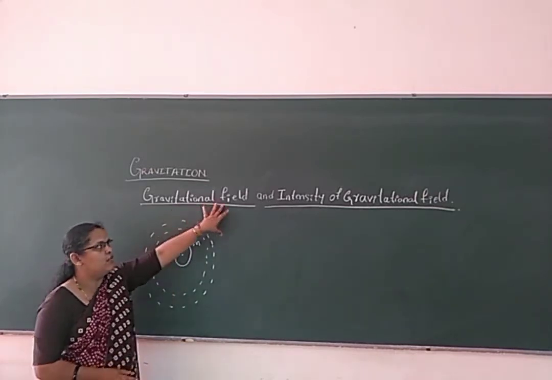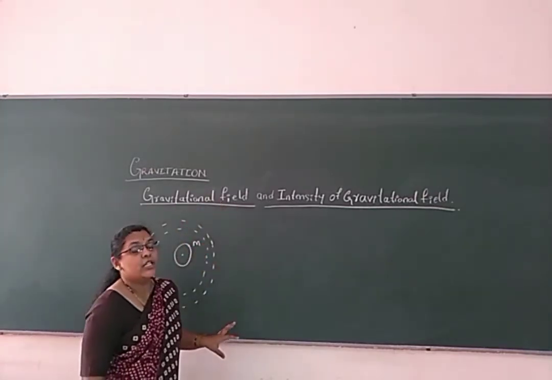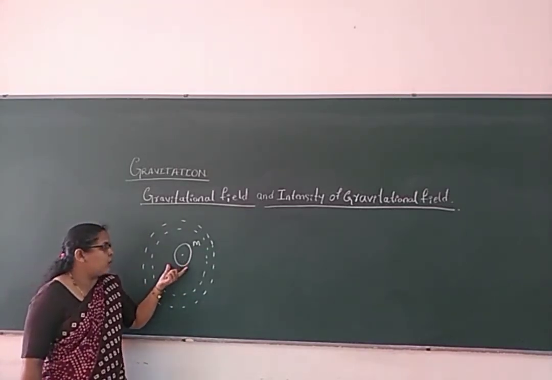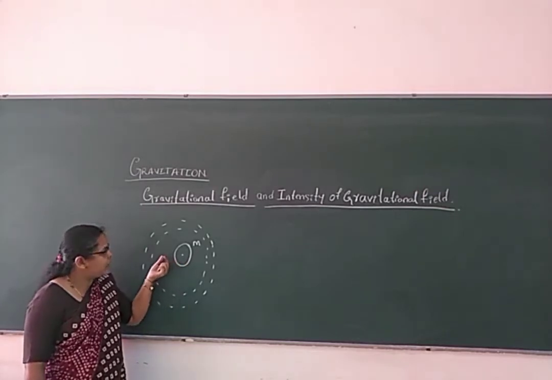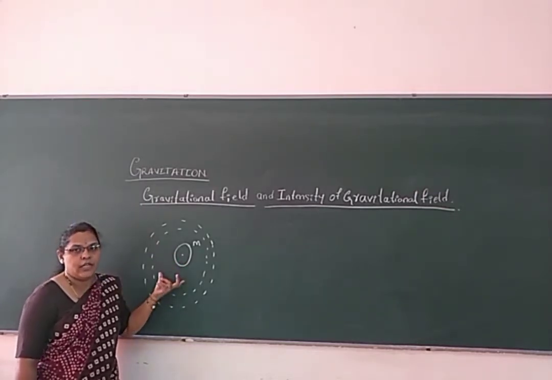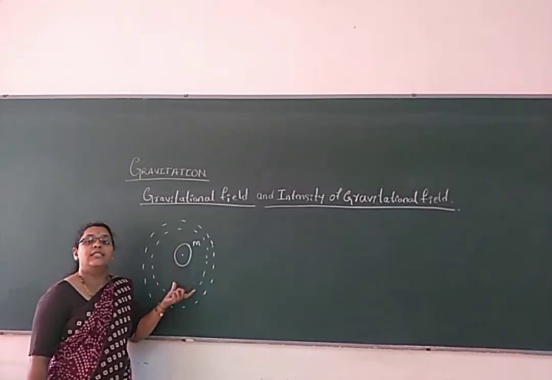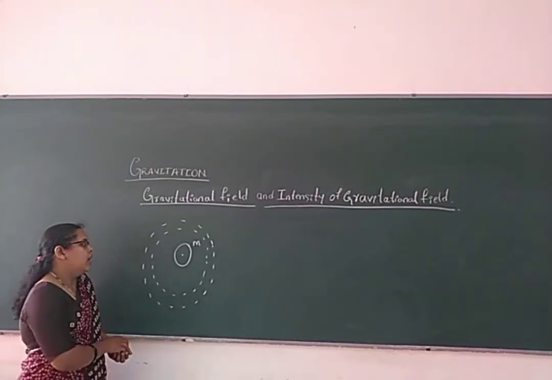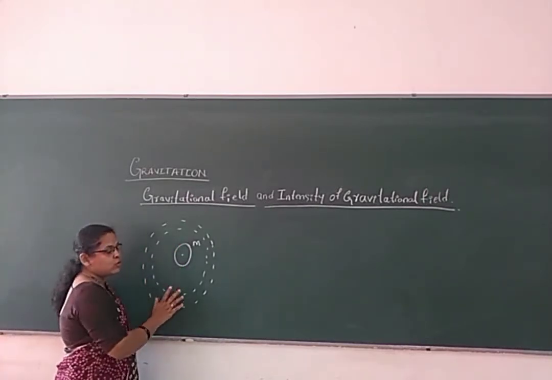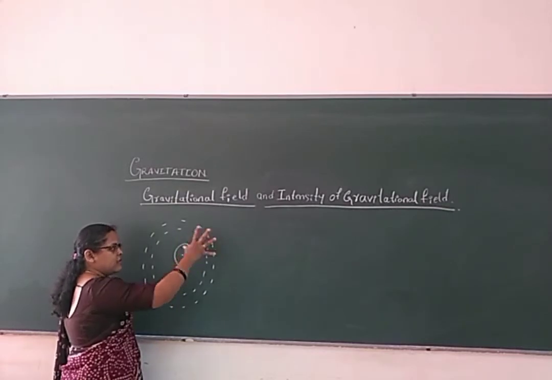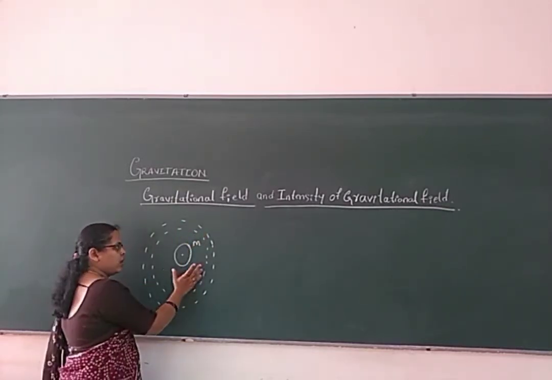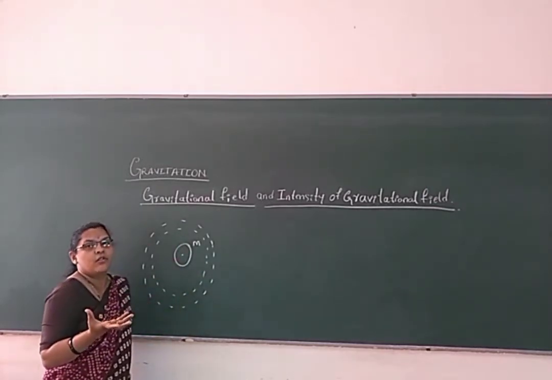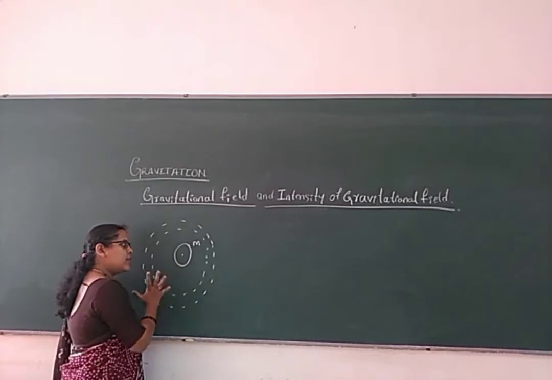That is the gravitational field. So intensity of gravitational field means if you consider a unit mass, whose mass is m here, and place it at a point in the gravitational field, the presence of that unit mass does not affect the original gravitational field. You know what a gravitational field is: the space around the body which experiences the gravitational force of attraction. That is called the gravitational field.